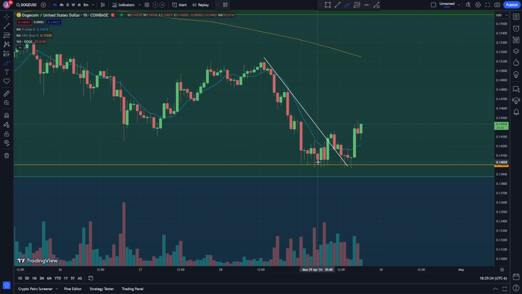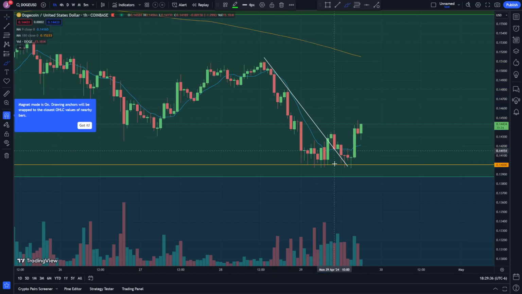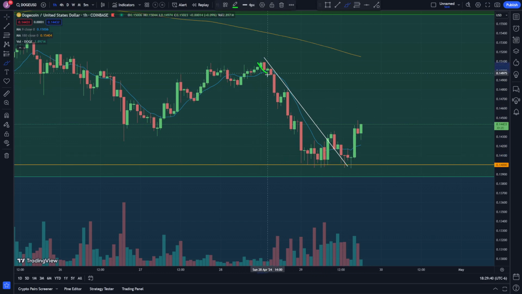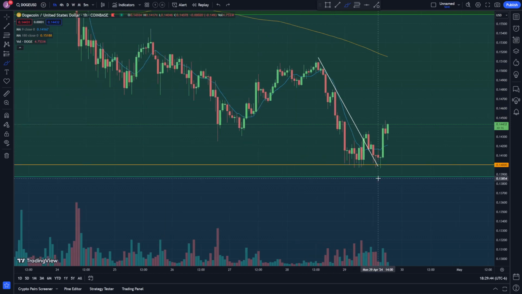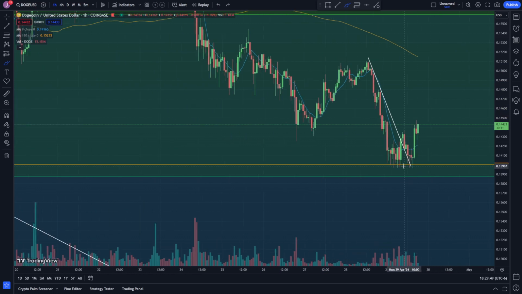Dogecoin came down and hit my target at 14 cents a couple times today. I was watching the price trending down, and I was saying I'm targeting 14 cents because it's close to the Fibonacci retracement level, on top of it being a psychological level. I'm actually glad I went a little higher than the Fibonacci retracement level because it came down and hit pretty much basically at 14 cents.